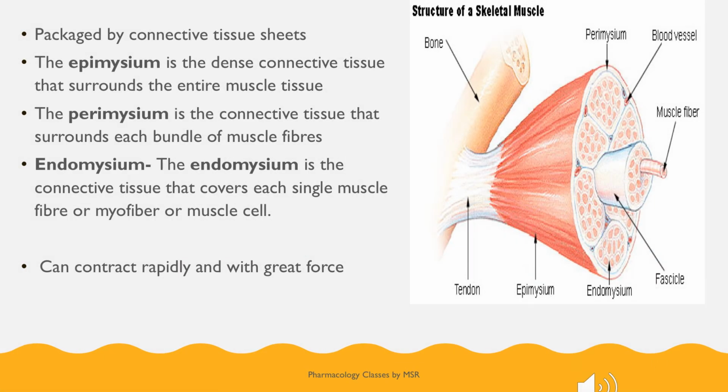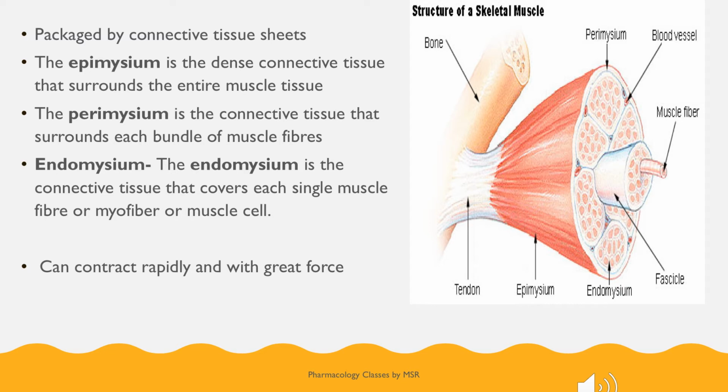So to understand various muscle fibers and the covering sheets of this muscle tissue, let's assume a single rose which is covered by a sheet. It may be a polythene sheet or something. So here a single muscle fiber is covered by a layer which is called endomysium. The endomysium is a connective tissue that covers a single muscle fiber or myofiber or muscle cell. The single cell is covered by a layer called endomysium.